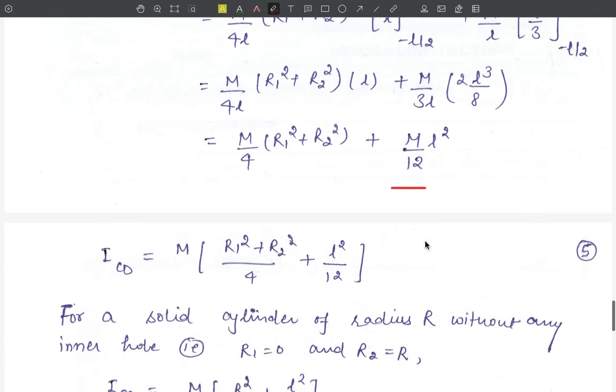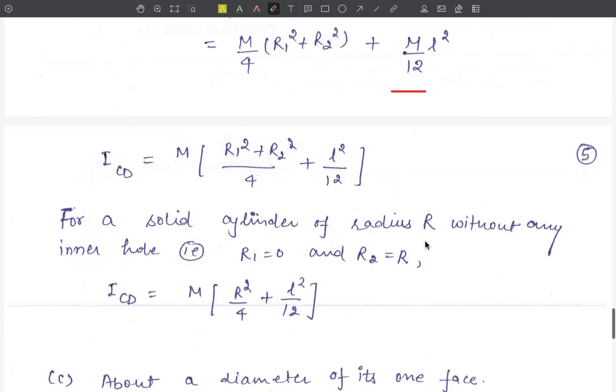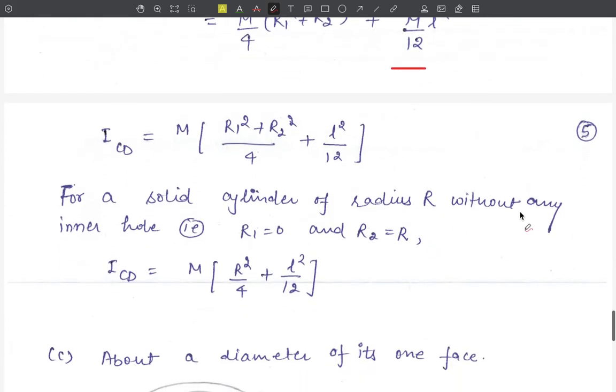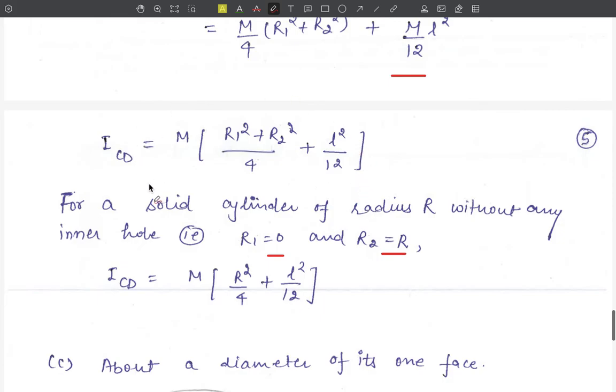Now again we have a special case here for a solid cylinder of radius r without any inner hole, that is r1 equal to 0 and r2 equal to r. We get from this result the moment of inertia about the CD axis to be equal to m into r square upon 4 plus l square upon 12.